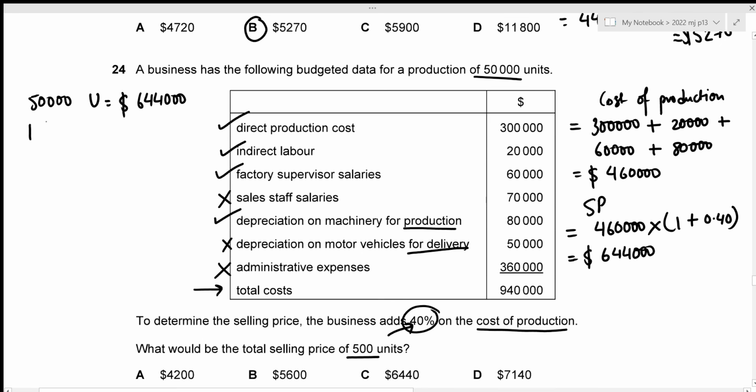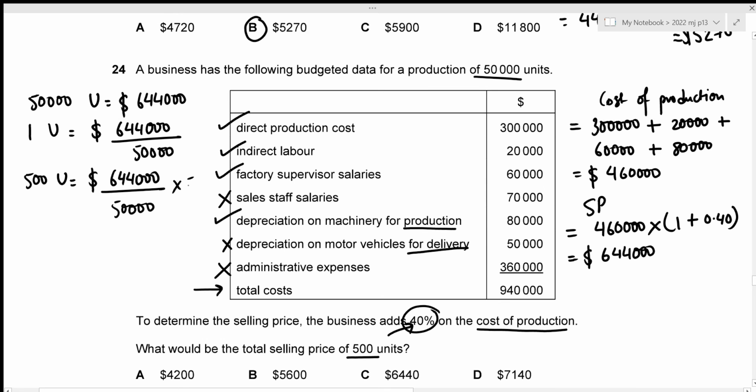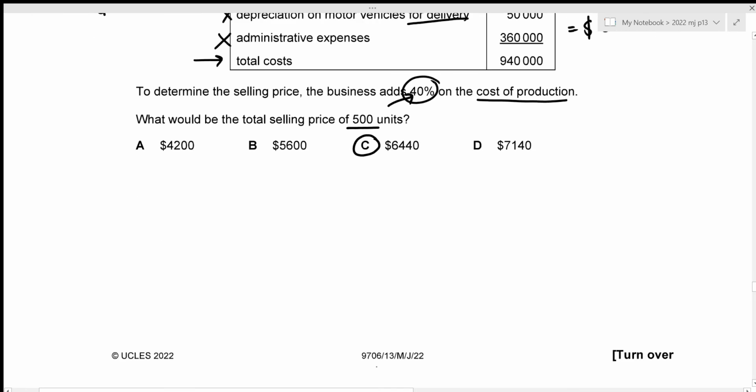For 1 unit, the selling price would be 644,000 divided by 50,000. Now we require it for 500 units. So for 500 units, that's going to be 644,000 divided by 50,000 times 500, which results in the value of 6,440. Okay, and this amount is given in option C. That would be our correct answer. Now we can move towards question number 25.